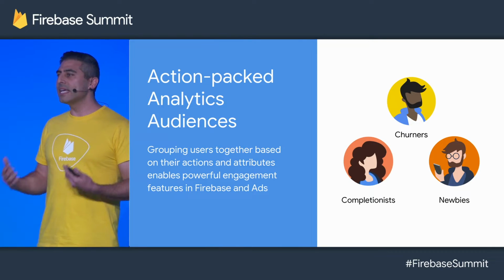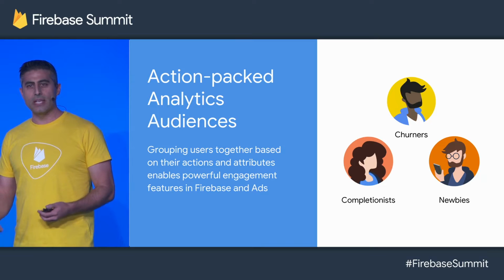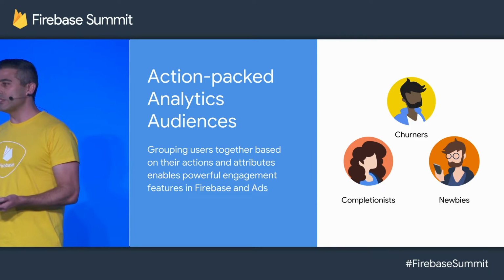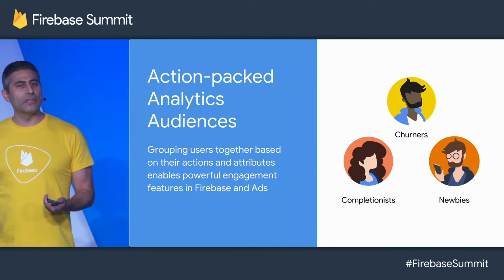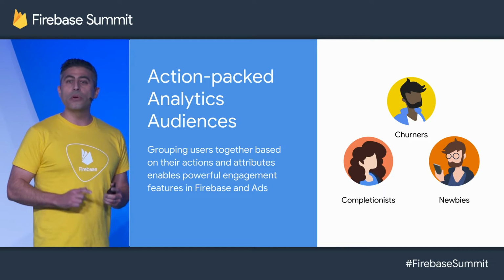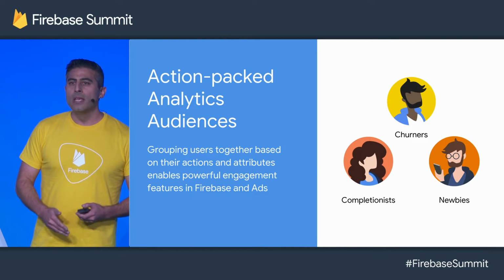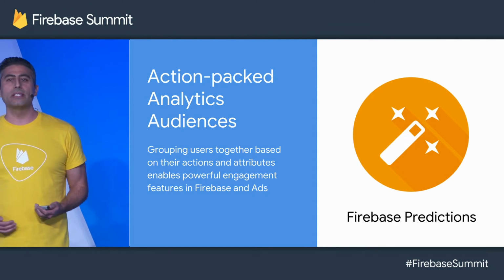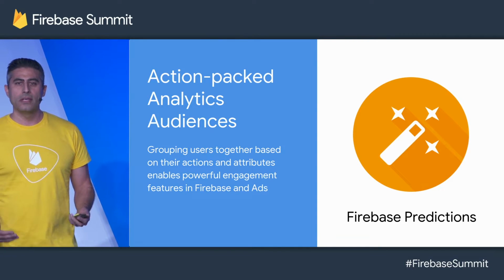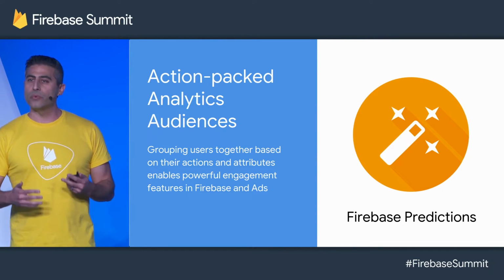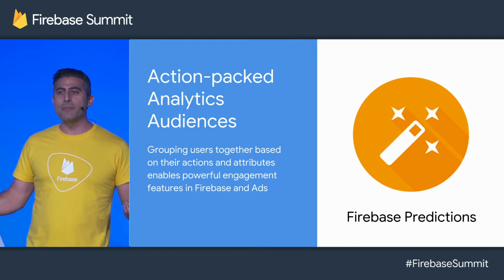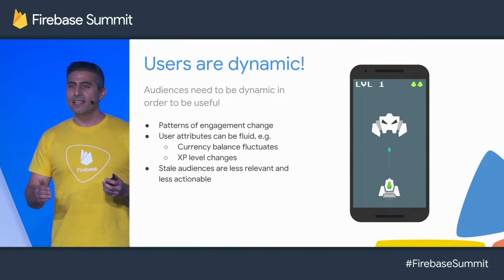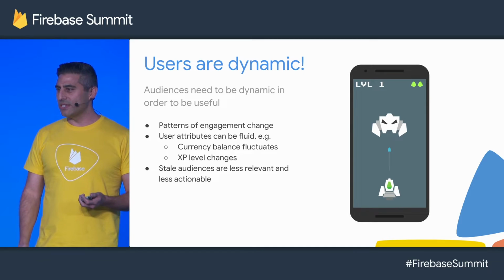Analytics audiences allow you to segment your users based on their observed behaviors and their user properties. And then, once you have created those audiences, you can engage those users with any combination of notifications or advertisements or personalization in your app. And whereas analytics segments users by their observed behavior, Firebase Predictions actually segments them based on their predicted behavior. And these two tools, which can actually be used in combination with one another, enable very dynamic capabilities in user segmentation. Backing up a second, I'd like to explain why dynamic user segmentation is important.